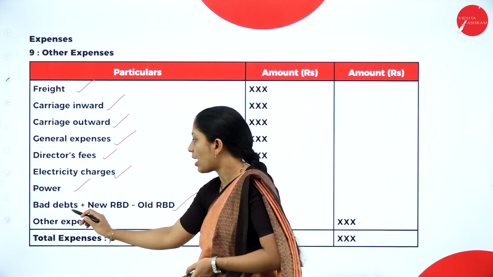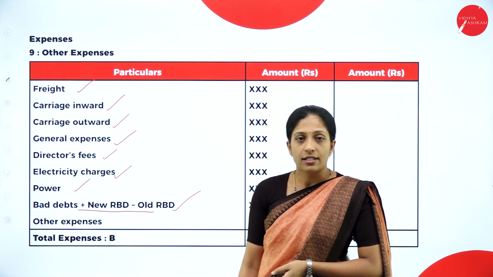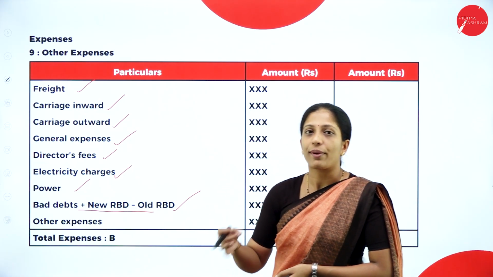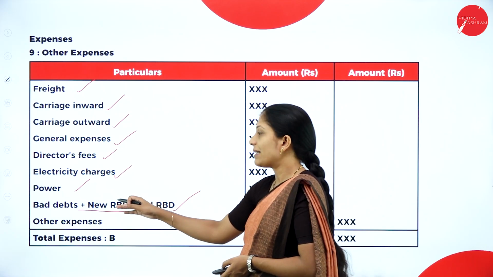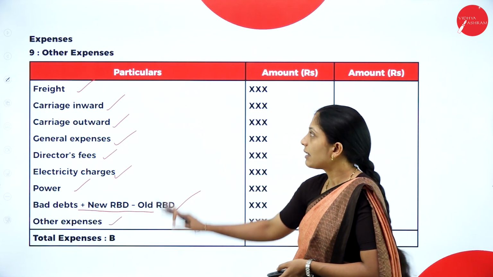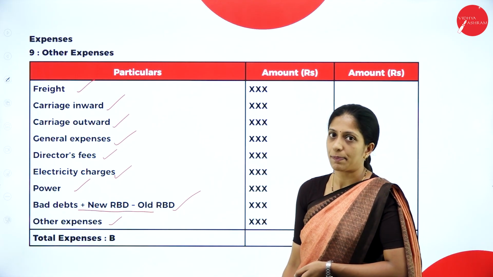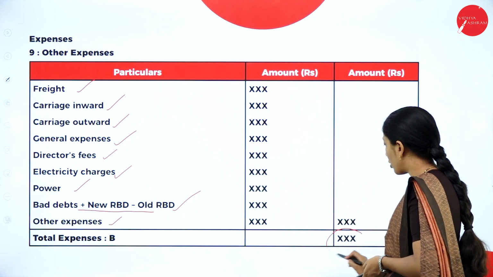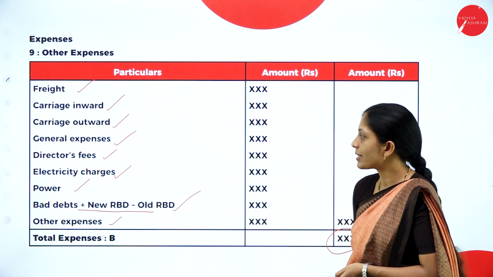So you know already how we have to record in your statement of profit and loss, how we have to treat our RBD. So bad debts plus new RBD minus old RBD or any other expenses that come under the note other expenses. So this total you have to record in your statement of profit and loss.